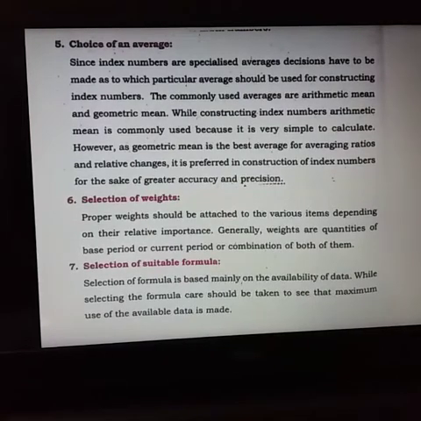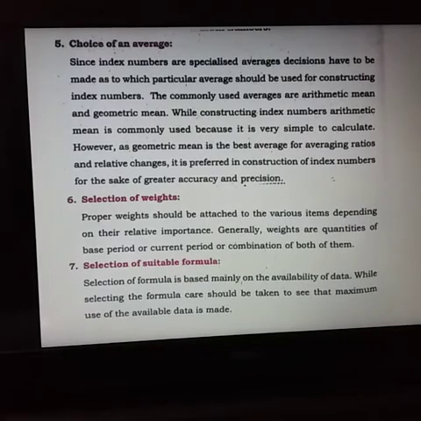The last step in the construction of index number is selection of suitable formula. Selection of formula is based mainly on the availability of data. While selecting the formula, care should be taken to see that maximum use of the available data is made. So these are the steps in the construction of index numbers.